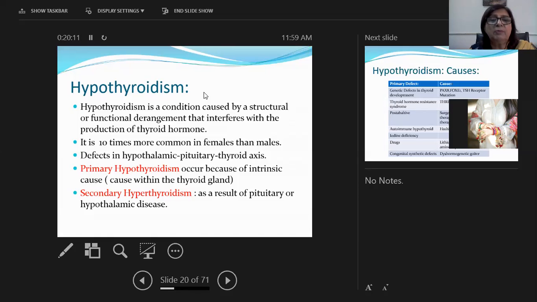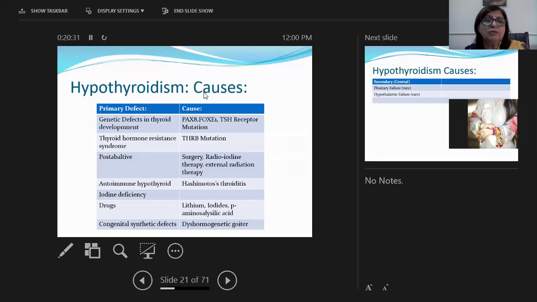Defects in the hypothalamic pituitary thyroid axis are also responsible for hypothyroidism. Primary hypothyroidism occurs because of an intrinsic cause. When the cause is within the thyroid gland, it is unable to produce most of the thyroid hormone. Okay. Secondary hypothyroidism is a result of pituitary or hypothalamic disease. Okay. So these are the causes.